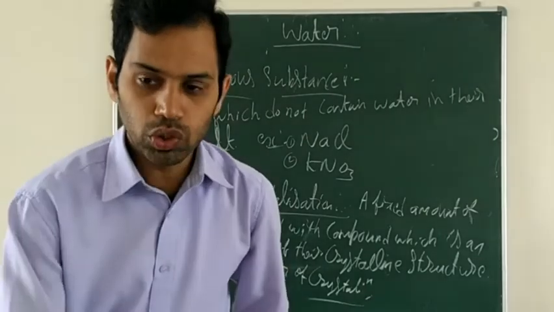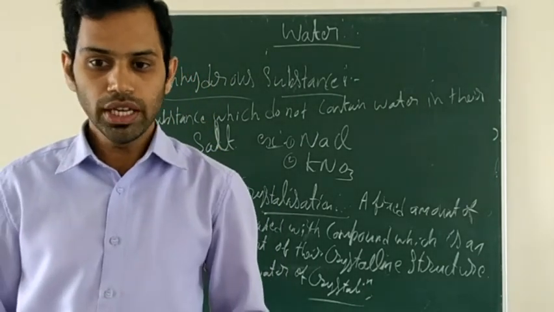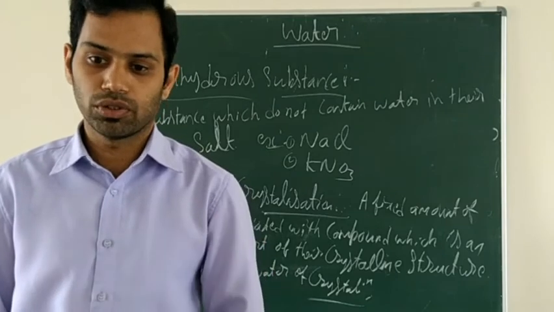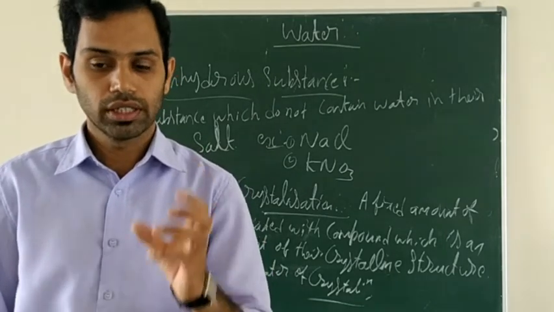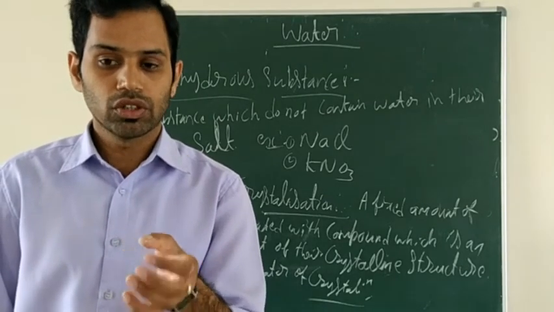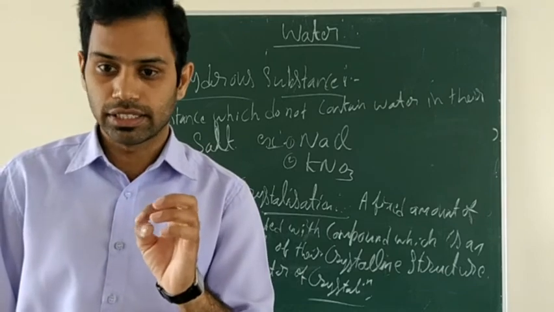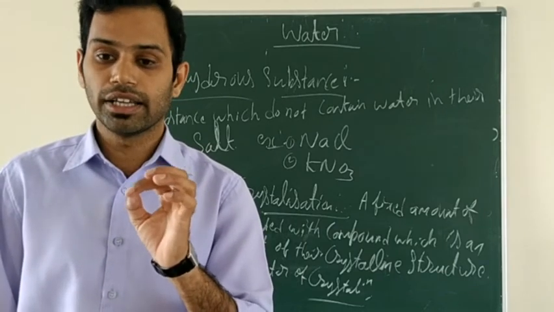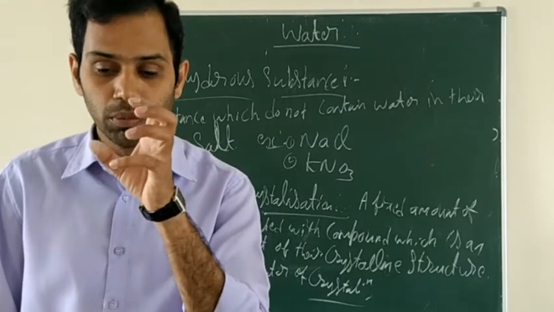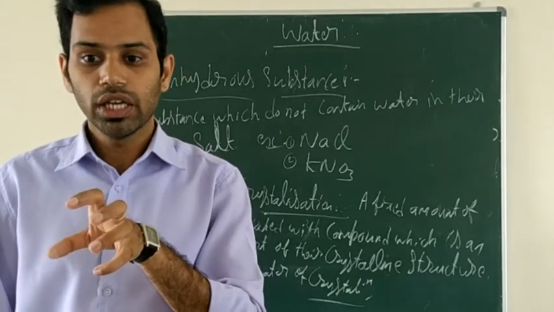So how to remove this water of crystallization from the compound? Take that compound which contains the water molecule. If you heat it to 100 degrees Celsius, the water molecule present in that substance will start to evaporate.